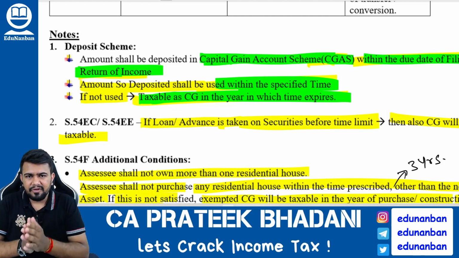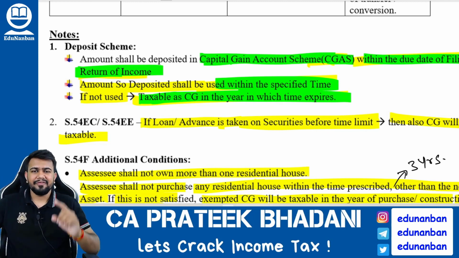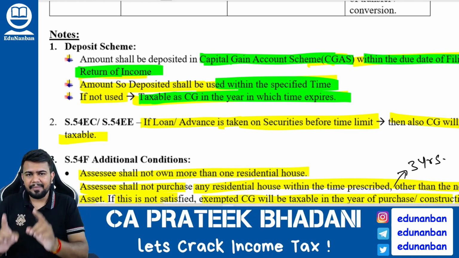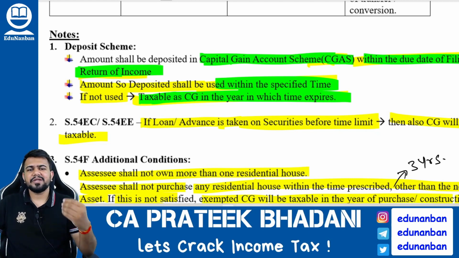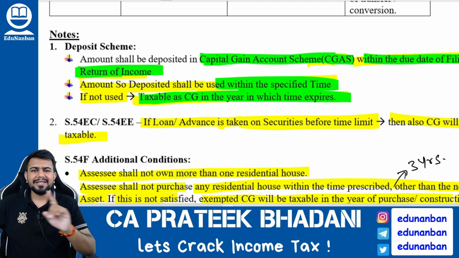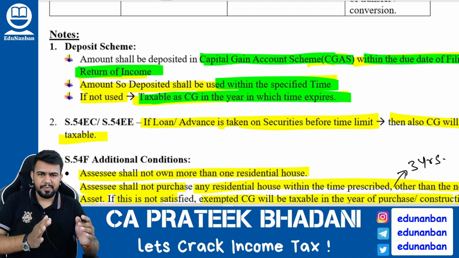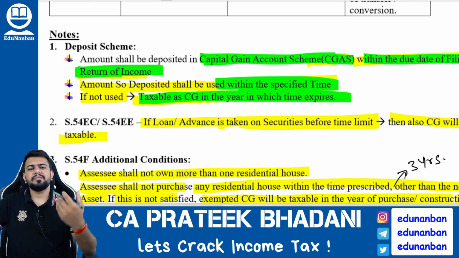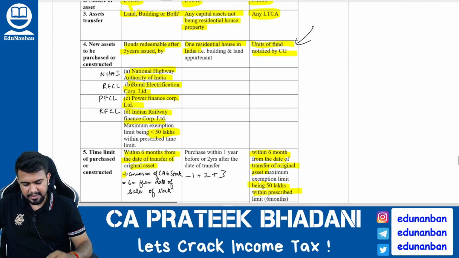Now during the year of transfer, it is very difficult to know whether the assessee will be investing or not. That is why the government is telling you to invest the capital gain in the capital gain account scheme, which is nothing but a special bank account. In this special bank account, money will be deposited, and then the assessee can use the money only for the specific purpose, that is buying the new house, correct? If the money is not used within the time limit, then what will happen? When the time limit expires, in that year the capital gain which was exempt earlier will become taxable once again. I hope you are clear.